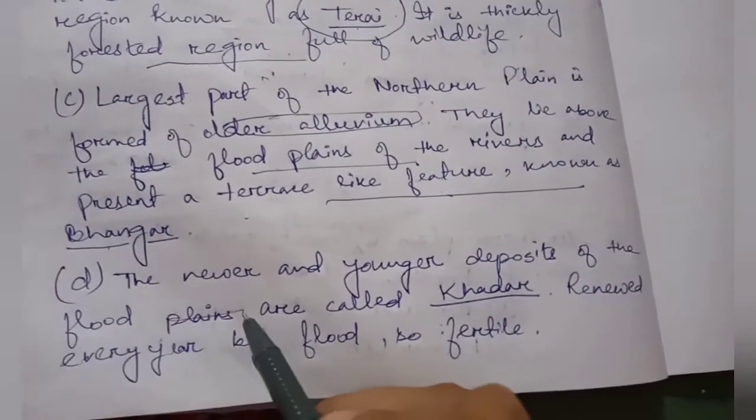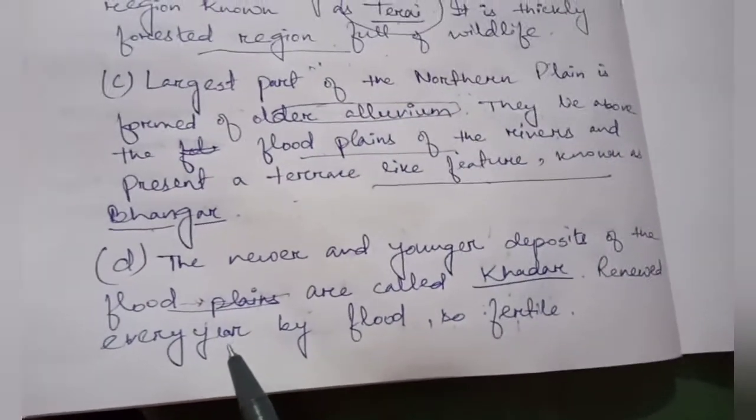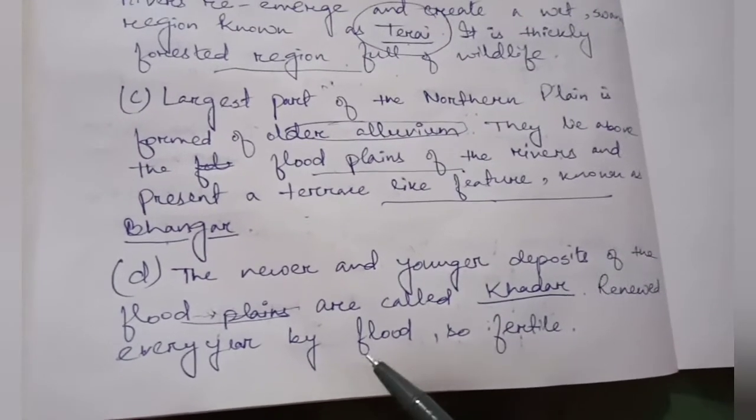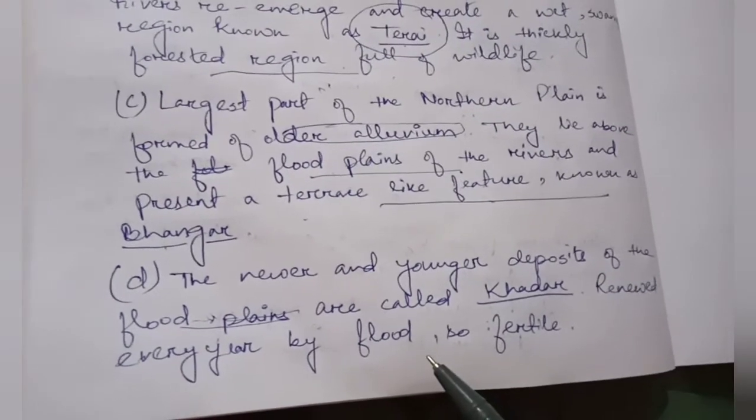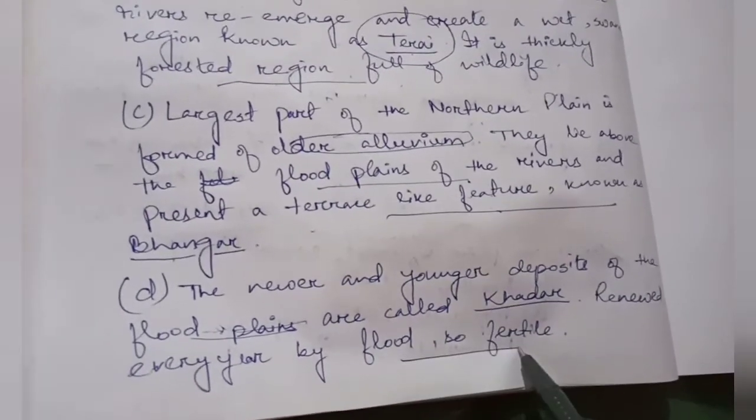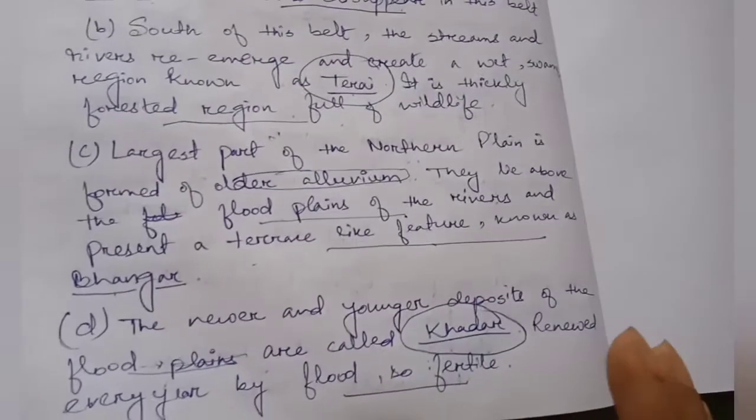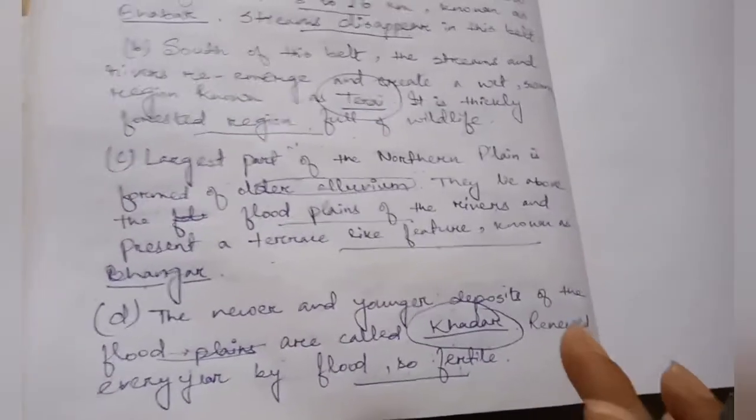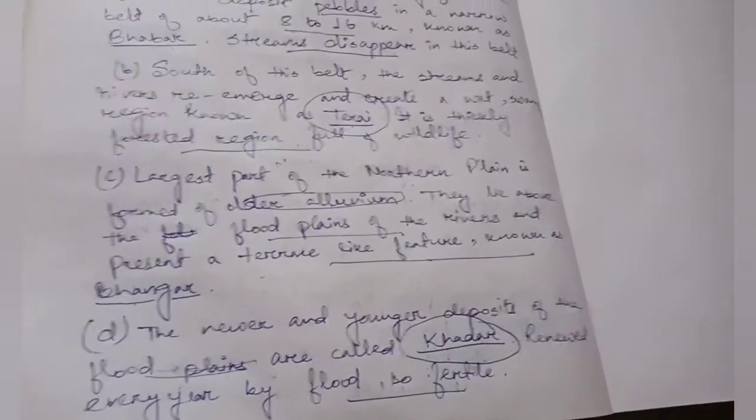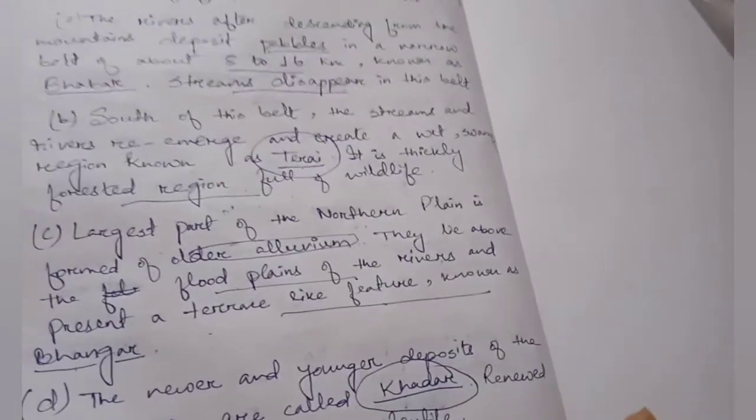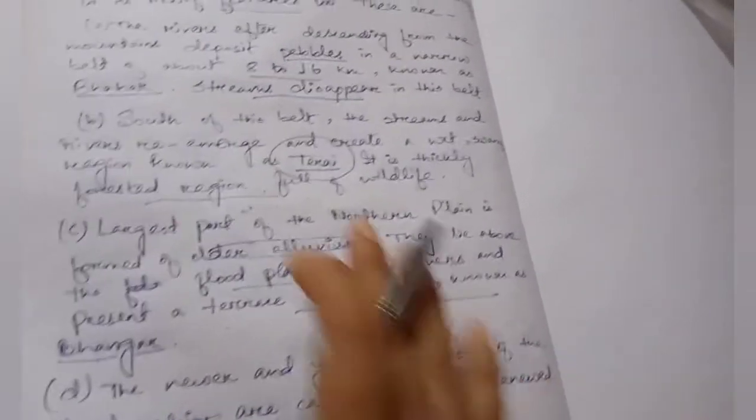Now when this is a floodplain, flood comes almost every year, and because of the flood, the soil is renewed. When the soil is renewed, it makes it fertile, and this area is known as Khadar. So I have explained to you 4 belts, that means 4 longitudinal divisions of northern plain, which are Bhabar, then Terai, then Bhangar, and the Khadar. So these are the important points of northern plain. If you go through all of this plain, the northern plain is done and completed.